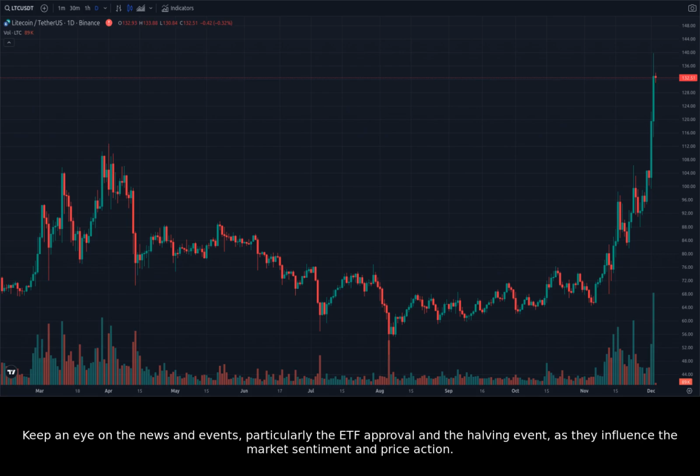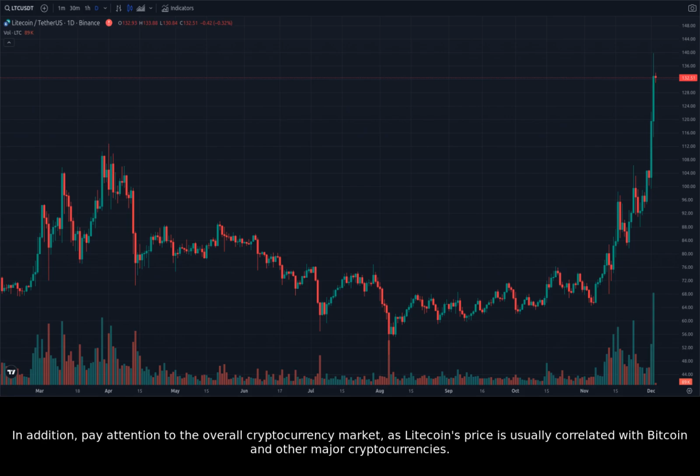Keep an eye on the news and events, particularly the ETF approval and the halving event, as they influence the market sentiment and price action. In addition, pay attention to the overall cryptocurrency market, as Litecoin's price is usually correlated with Bitcoin and other major cryptocurrencies.